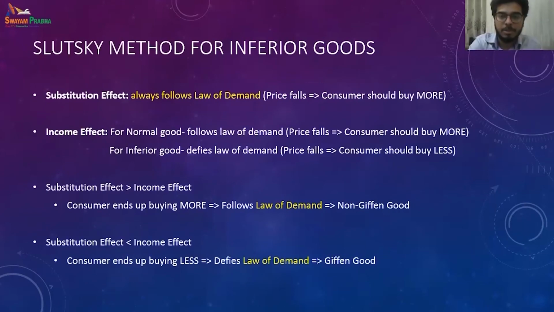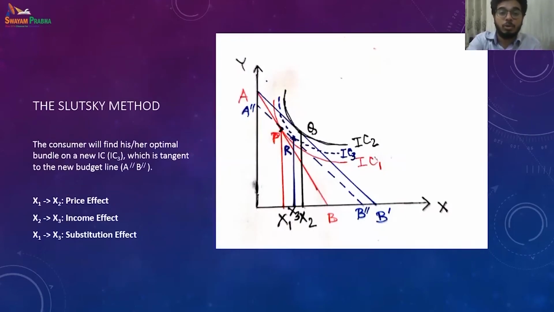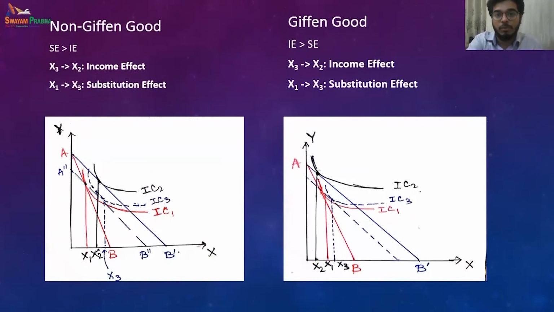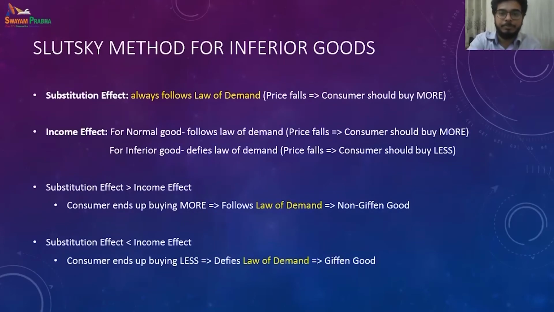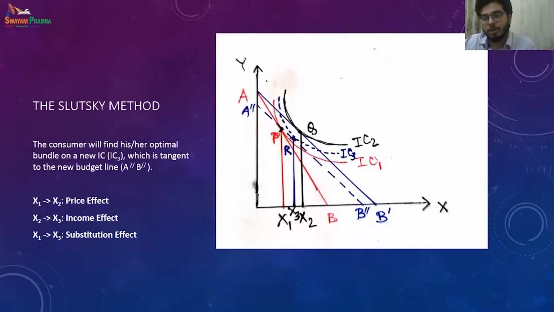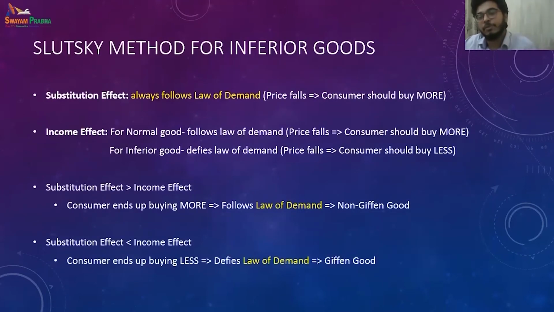So what happens when the... this holds true only for normal goods. If the goods are inferior goods, the substitution effect always follows the law of demand, and what we observe is that for the income effect there are certain changes. So what are the changes?